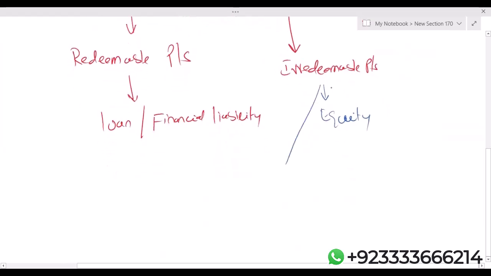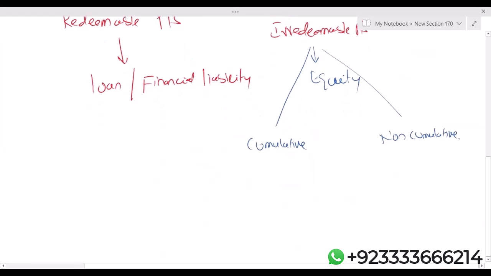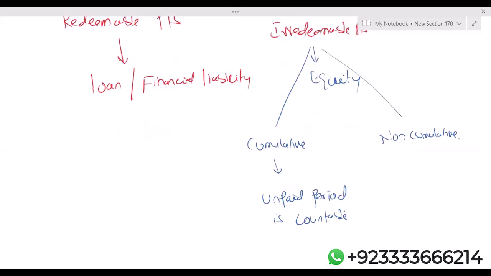There are two types of irredeemable preference shares: cumulative and non-cumulative. Simple concept. Cumulative means the unpaid period is countable. For example, say you bought irredeemable cumulative preference shares of XYZ company in 2024, and in 2024 they did not pay the dividend.